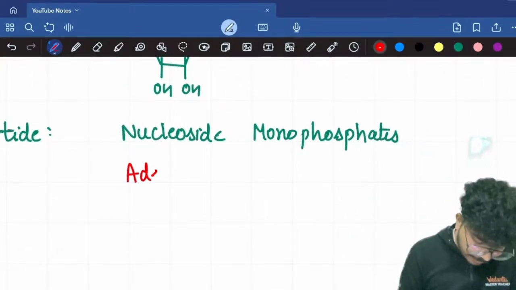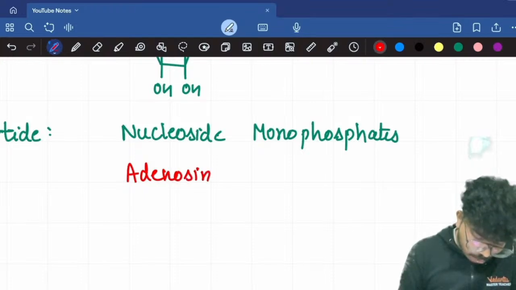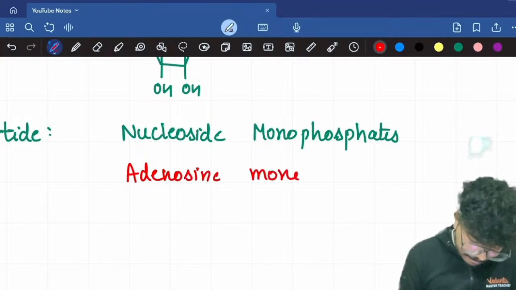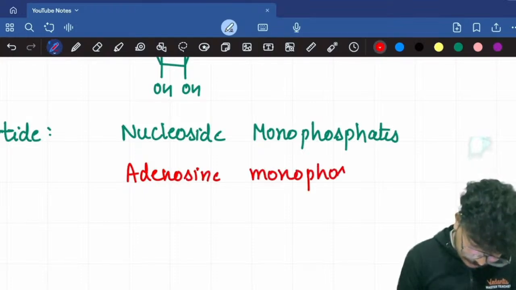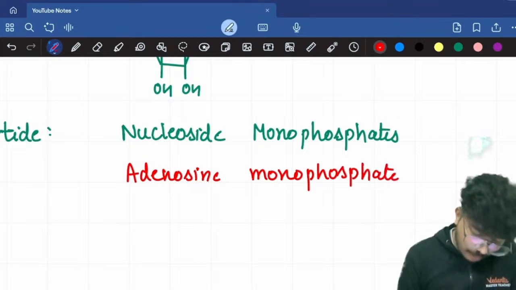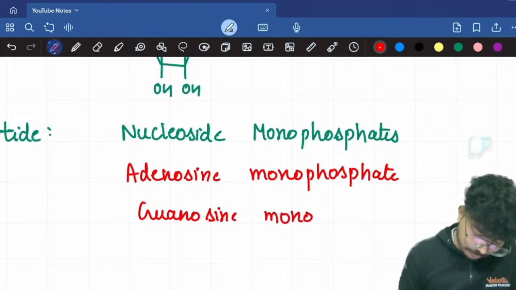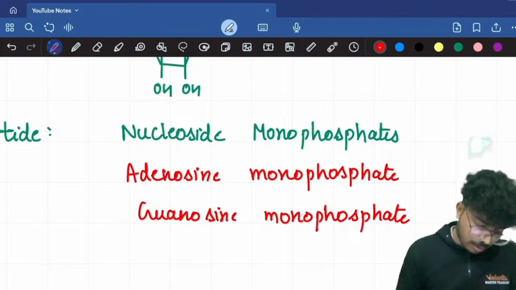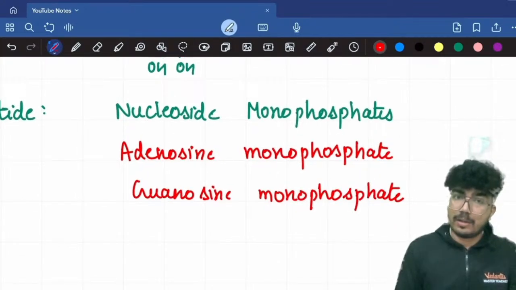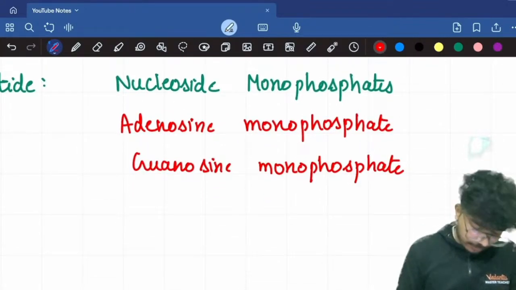So you can have adenosine monophosphate. You can have guanosine monophosphate. You can have cytidine monophosphate.